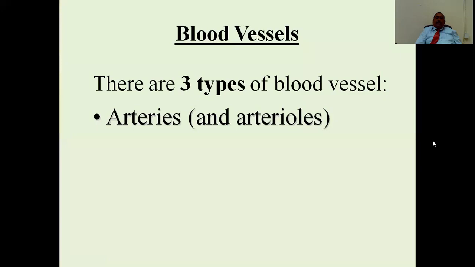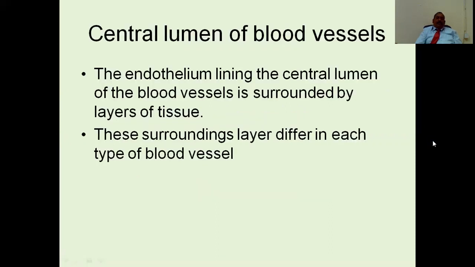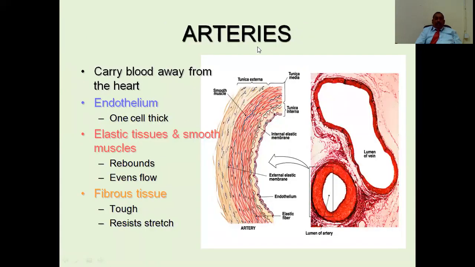So coming to blood vessels, there are three types of blood vessels. One is arteries, the other one is capillaries, the third one is veins. So the central lumen of blood vessels contains endothelial cells, and it is surrounded by fibrous tissue and smooth muscles. This is a microscopic layer of arteries. The internal part is the endothelial cells, and this is covered by elastic tissue and smooth muscles.